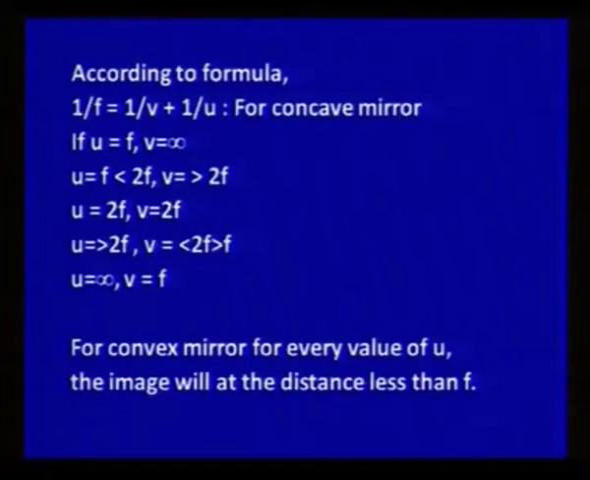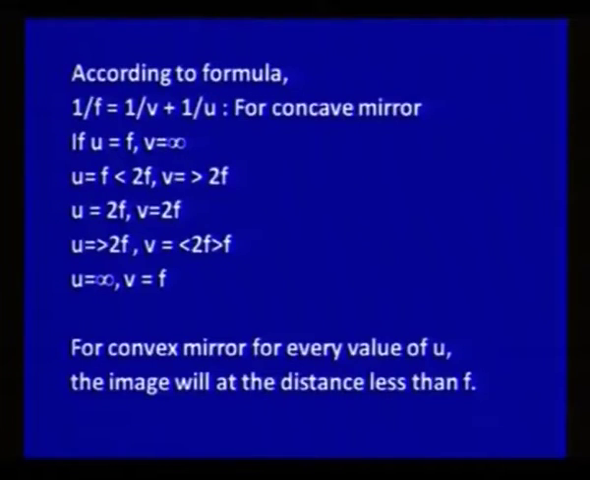Here we can use this formula 1 upon f is equal to 1 upon v plus 1 upon u to find the position of the image. If we put u equal to f in a concave mirror, then v will be equal to infinity, the image will be formed at infinity. If we take the object distance u between f and 2f, then the image will be formed beyond 2f, that is beyond the center of curvature.